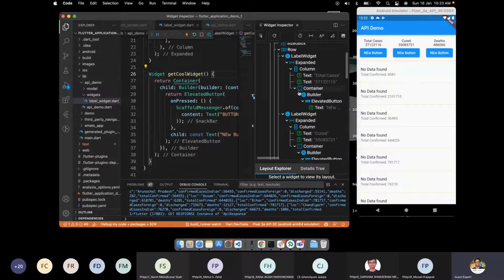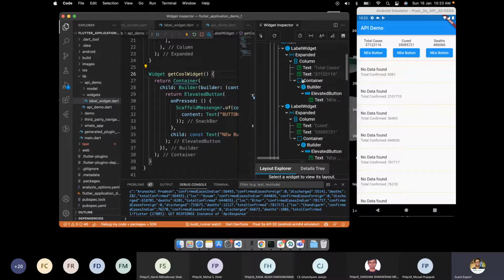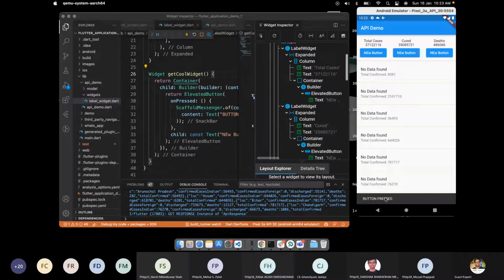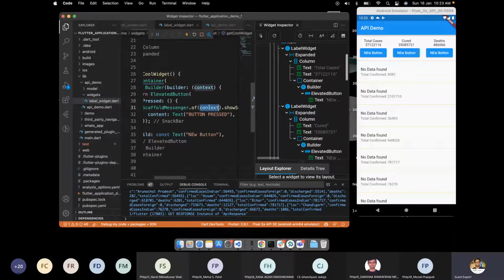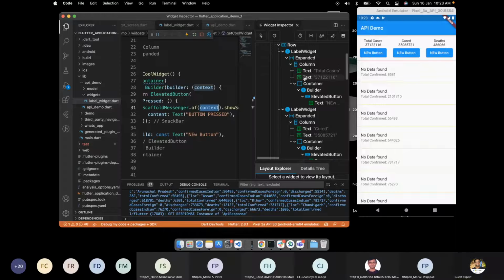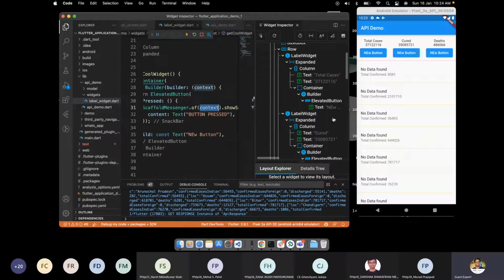So here you can see after adding a builder, I have another widget called builder widget, and it has been added inside of it. I click on it, and I can get this scaffold of the context. So that's why the builder widget is required. Now, what if I want to add some data from this widget?